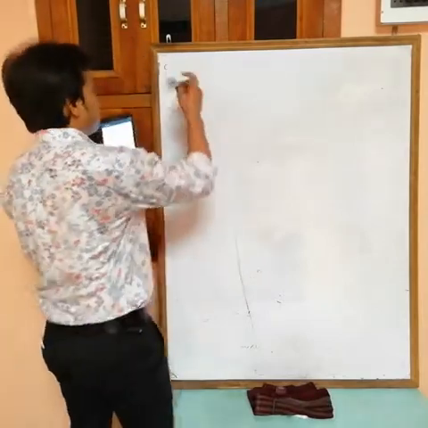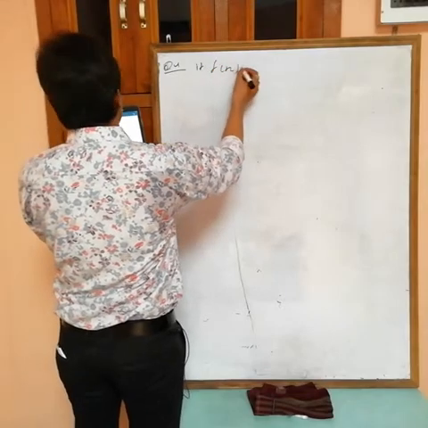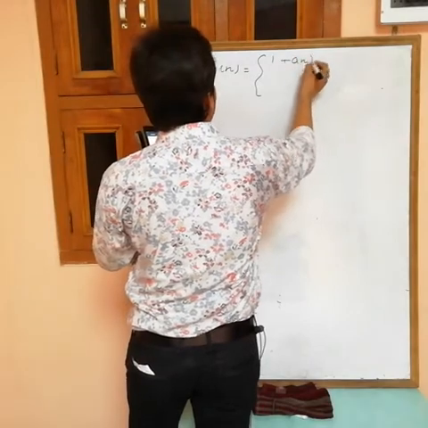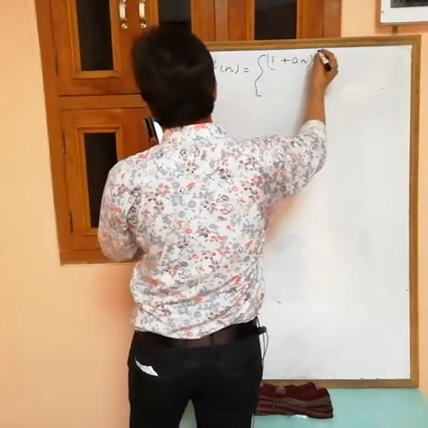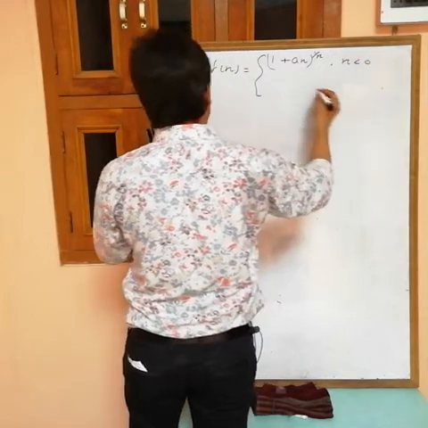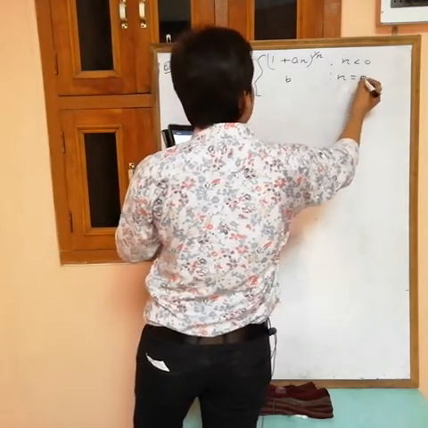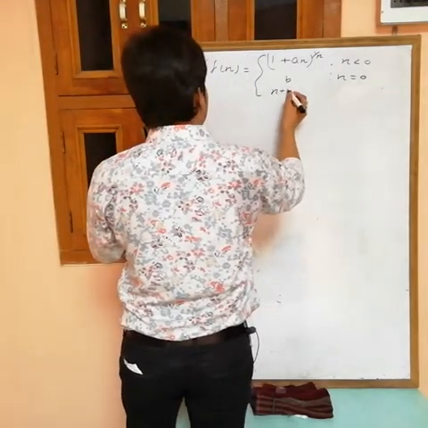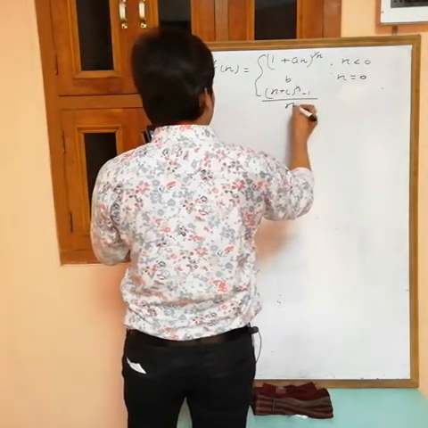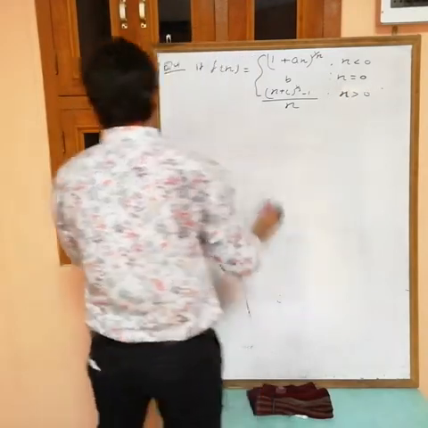Okay, next. If f(x) is equal to (1 plus ax) power 1 by x for x less than 0, b when x is equal to 0, and (x plus c) power 1 by 3 minus 1 by x if x is greater than 0.